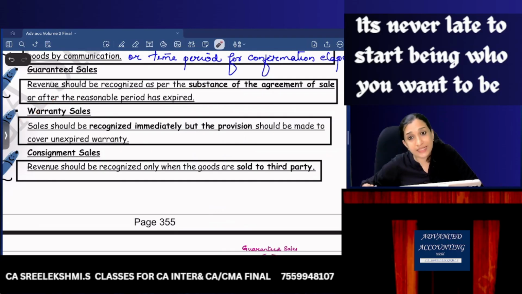Now warranty sales. What is this warranty sales? See, sales with warranty. I'm selling this calculator and I'm telling you, okay, in case of any repairs, just bring it back, I'll correct it. Then recognize sales immediately, but create a provision because they have a present obligation to rectify the repairs. So create a provision for the unexpired warranty.